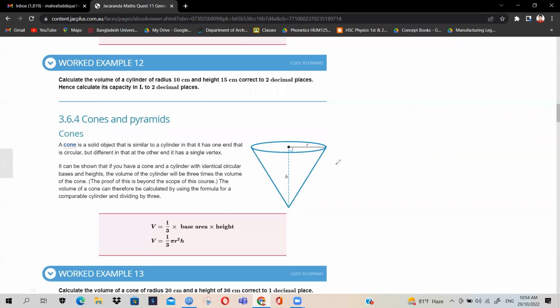Let me give you that understanding first. Say you've got a right angle triangle. This is a right angle triangle. Consider this to be an axis, a rotational axis. Now what you are going to do is rotate it, either clockwise or anti-clockwise, like this. Now the end result would be something like this.